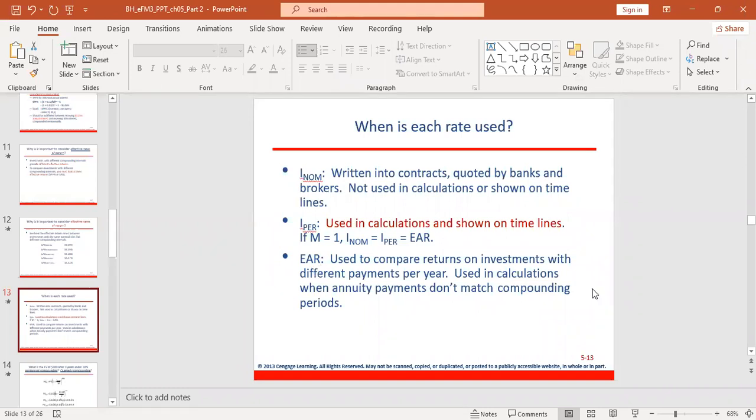Effective annual rate is used to compare returns on investments with different payments per year. It is used in calculation when an annuity payment doesn't match the compounding period. So you can see that periodic rate is used in calculation. Effective annual rate is also used in calculation, especially if the compounding period is different.